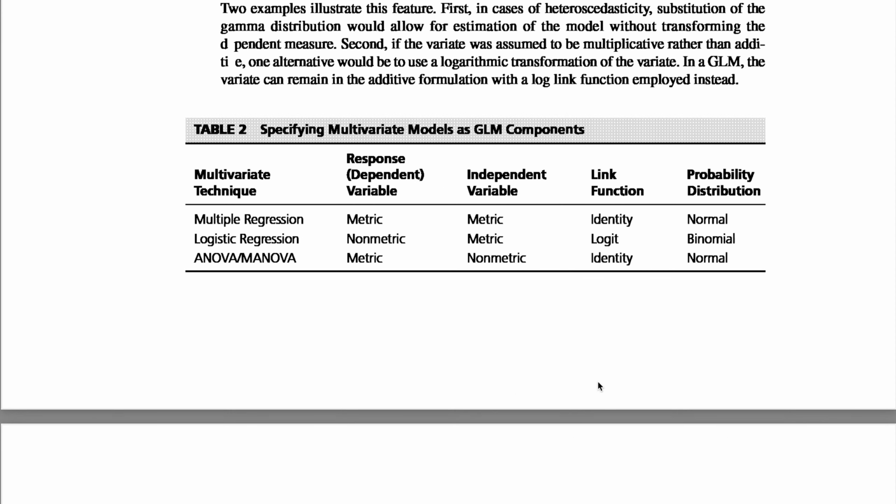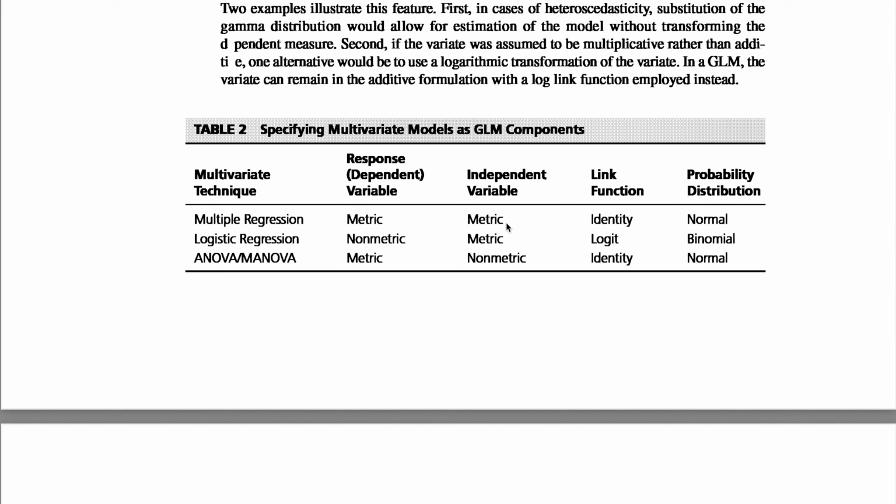Table 2: specifying multivariate models of GLM components. Multivariate techniques here, the response, dependent variable, independent variable, link function, and probability distribution. These are three techniques: multiple regression, logistic regression, and ANOVA/MANOVA. Dependent variable: in multiple regression, metric; logistic regression, non-metric; and ANOVA/MANOVA, metric.